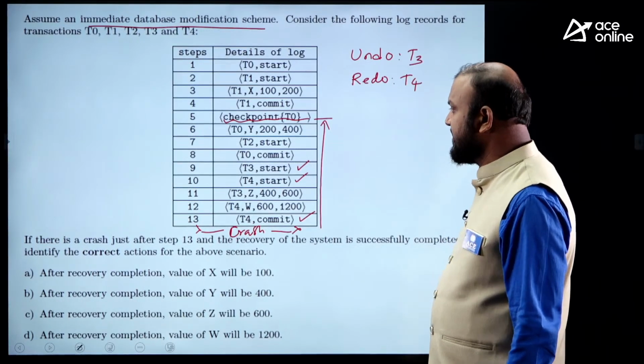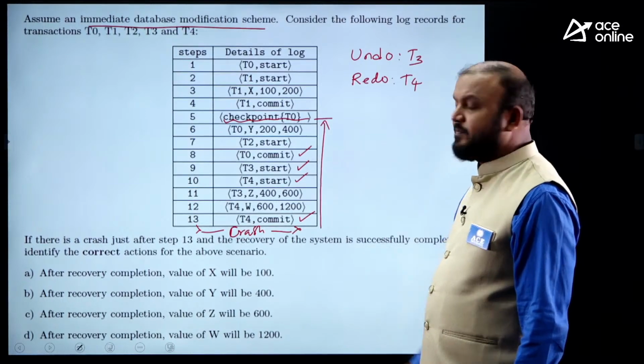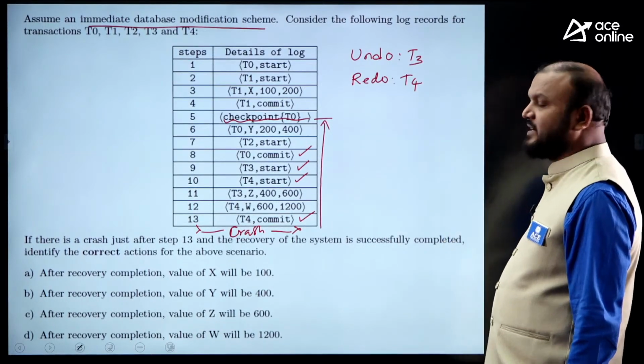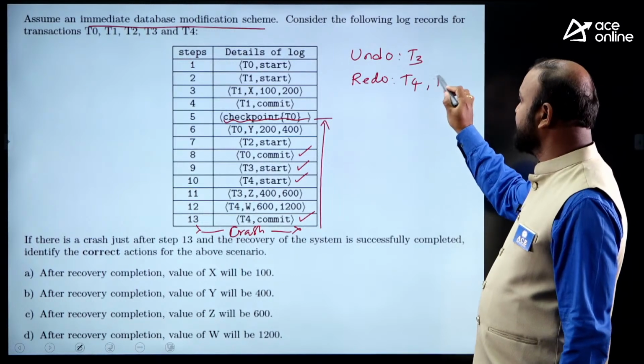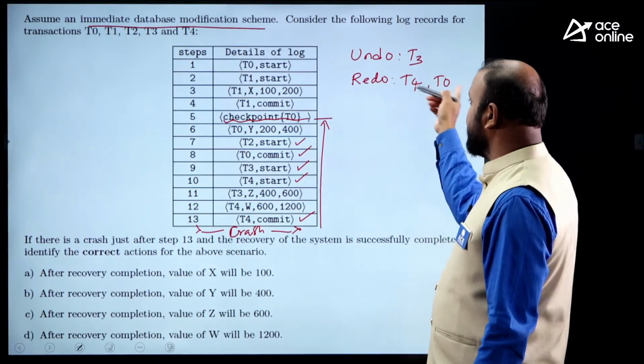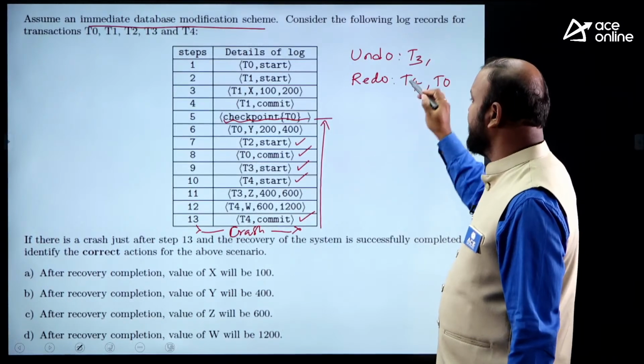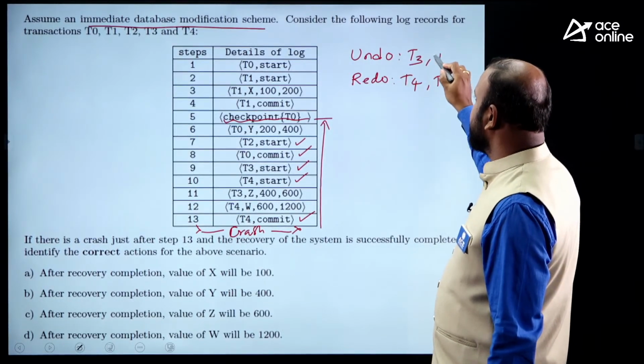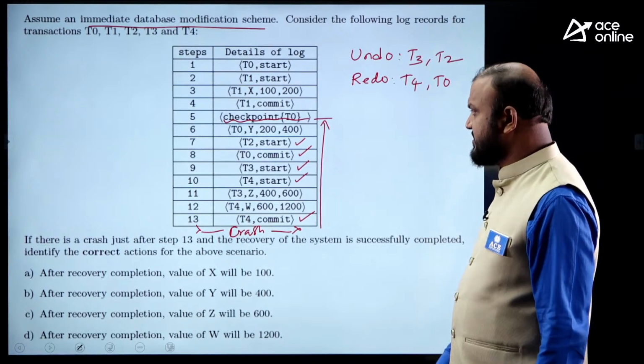I can go ahead and put T3 into the undo list. And T0 commit: because T0 is committed, a committed transaction should go into the redo list, T0. And T2 start, T2 is not in the redo list, which means it is not committed while scanning the log backwards. So T2 should be added in the undo list.